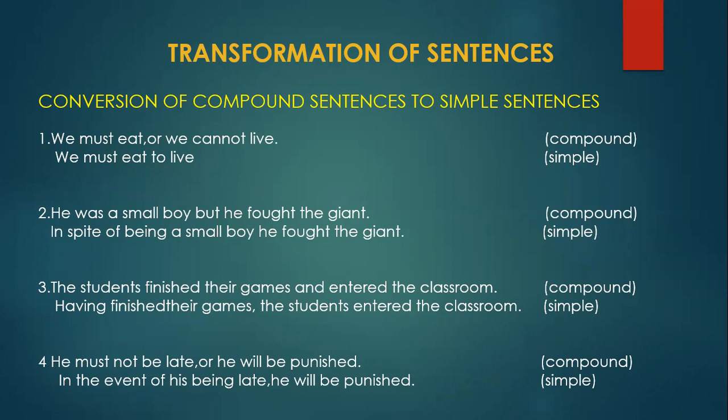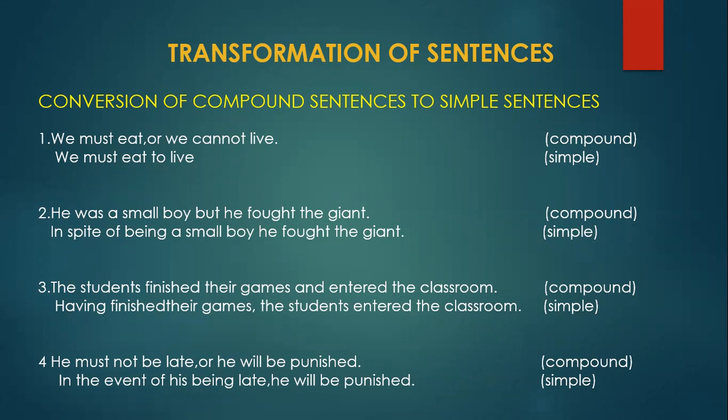Now: he must not be late or he will be punished. Again, he must not be late, one clause. He will be punished, another clause. Both are principal clauses. That is a compound sentence, and we have to make it into a simple sentence.